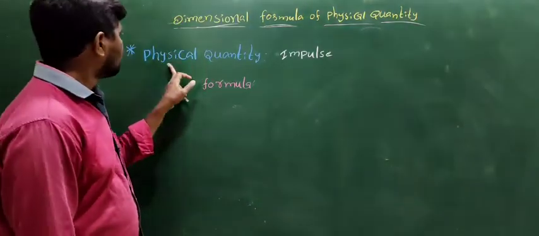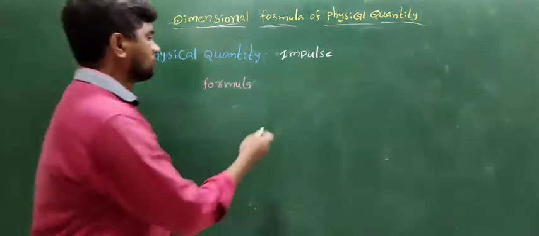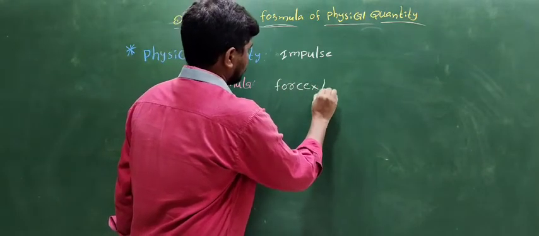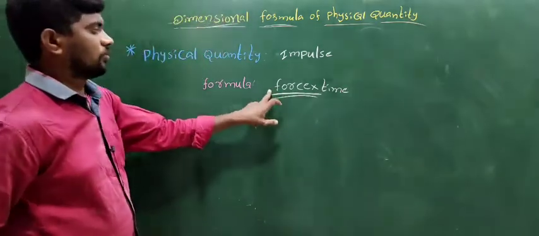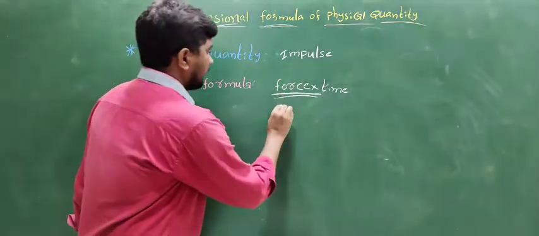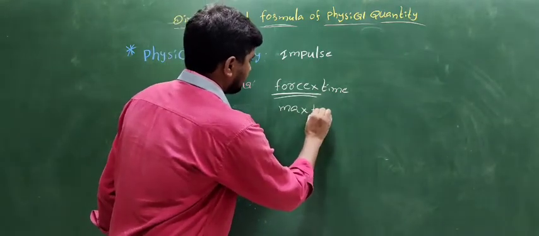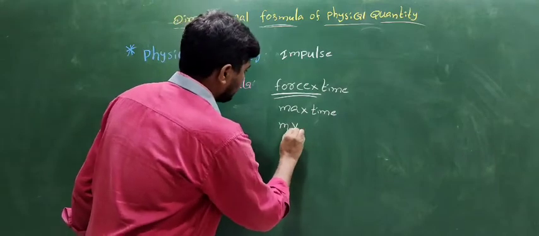Another physical quantity is impulse. The formula of impulse is force into time. To write down, force is m into a, into time t, m into v by t.